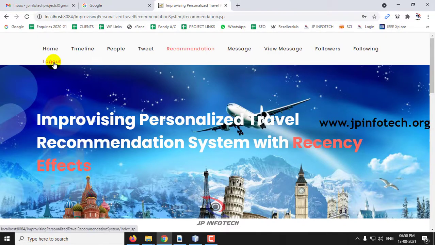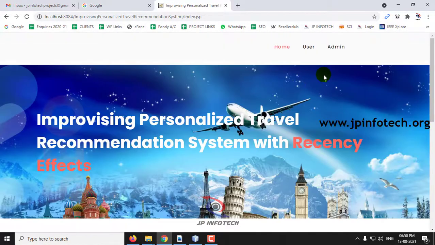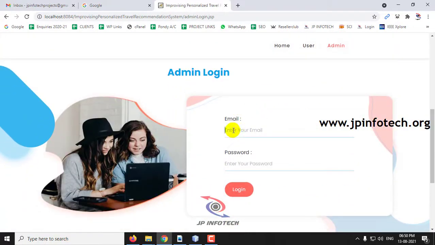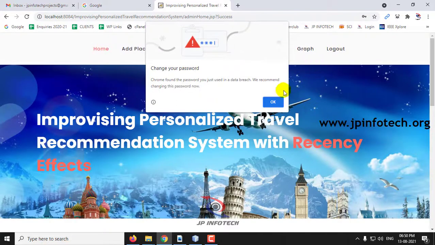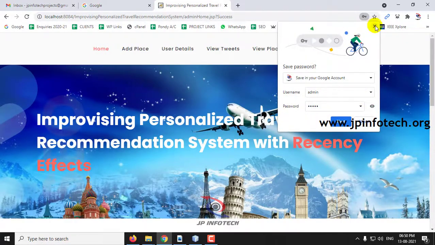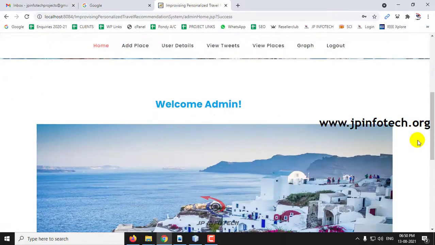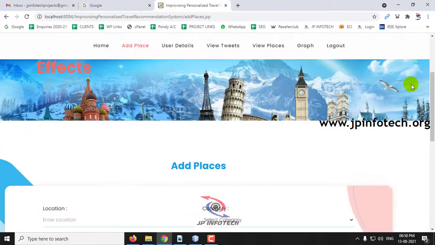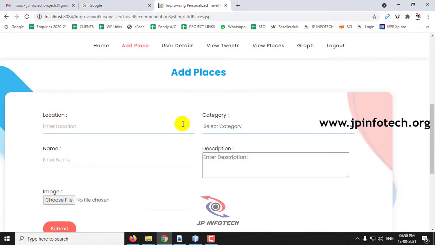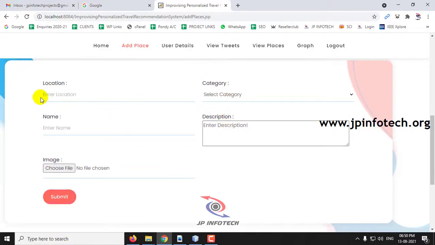Now let me log out from the user part and go to the admin part. Here in the admin part, let us see the other options. We have seen some places with categories, that is park, museum, such kind of thing. If you want to add those, you can add them in the add place option, where you can see the details that you can add. For example, let me enter these details now.